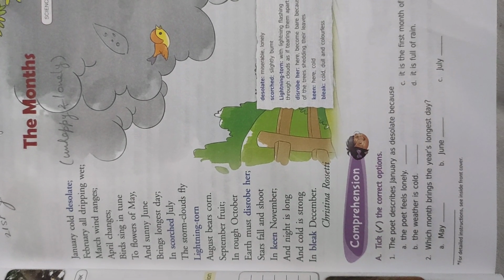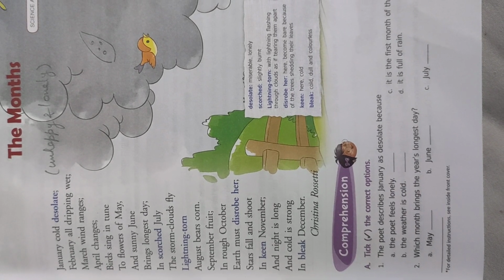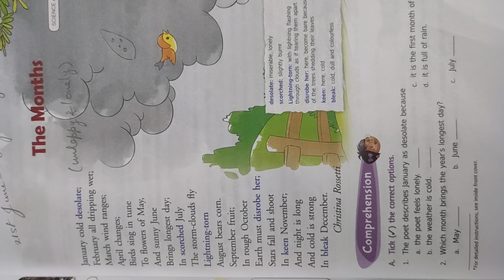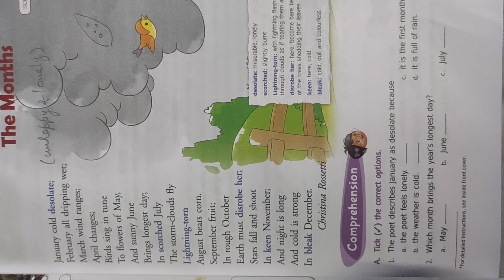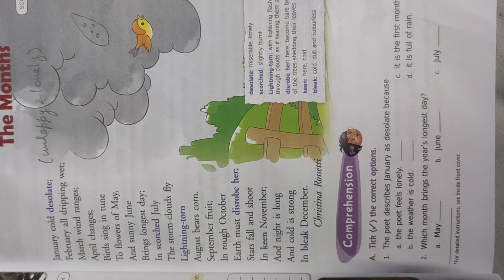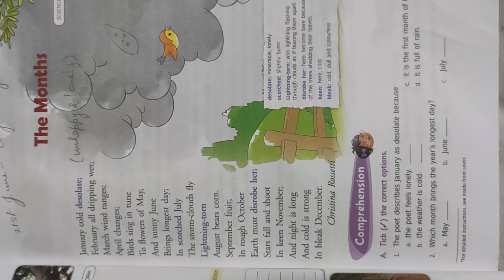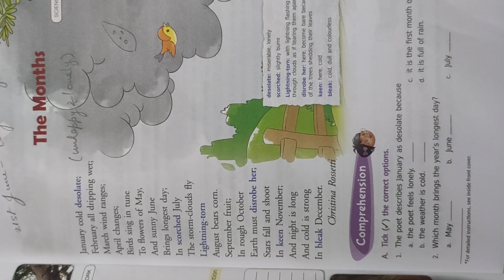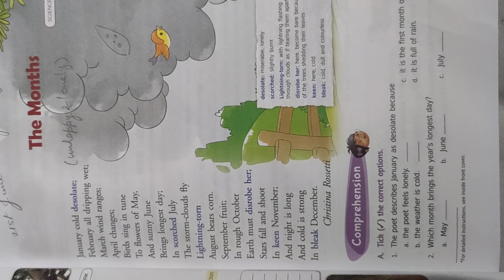Keen means cold, I have said. It is also said that in November the nights are longer than the day. That is why November becomes colder.